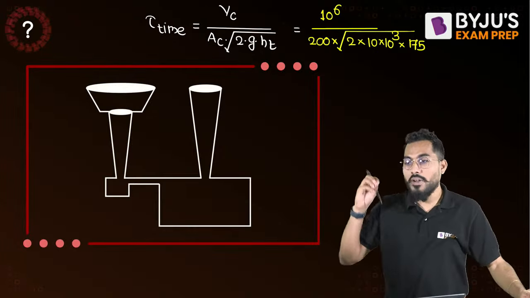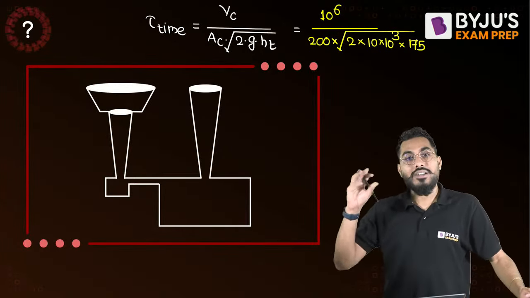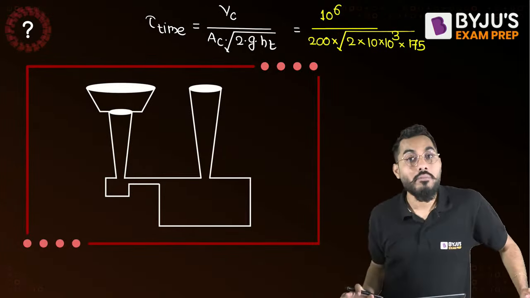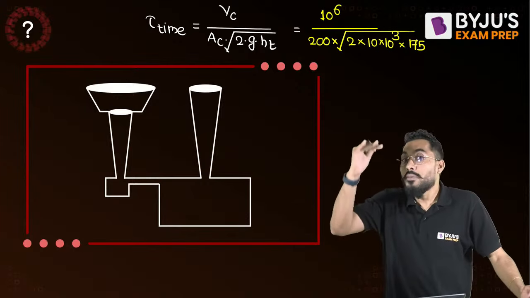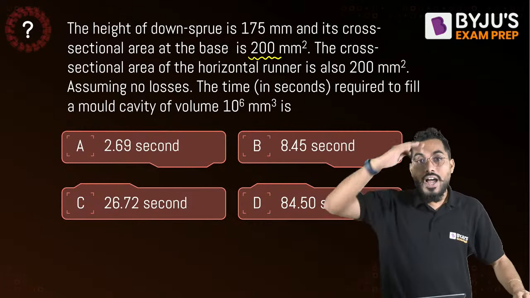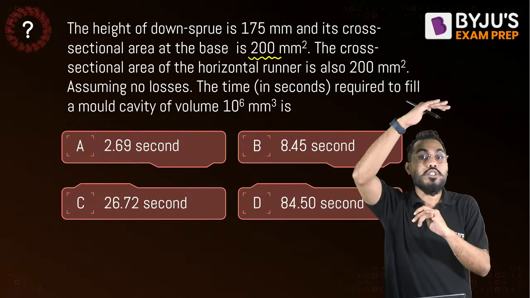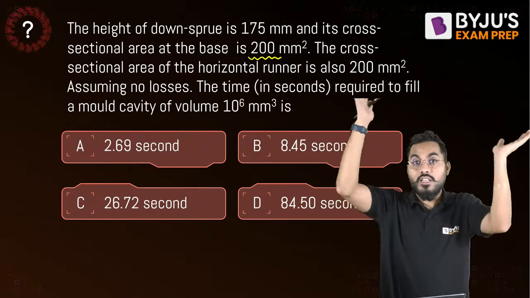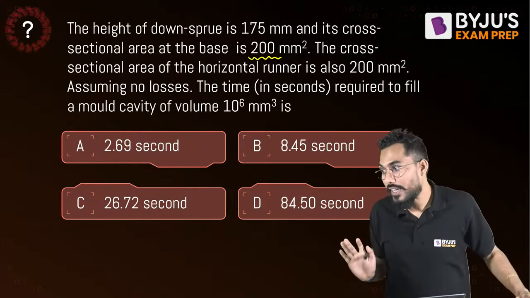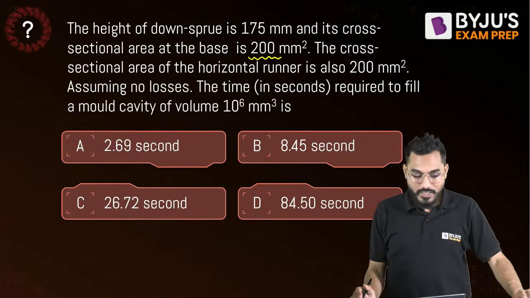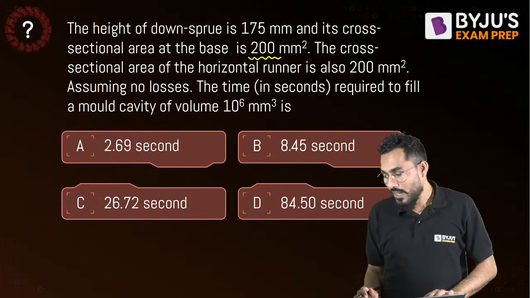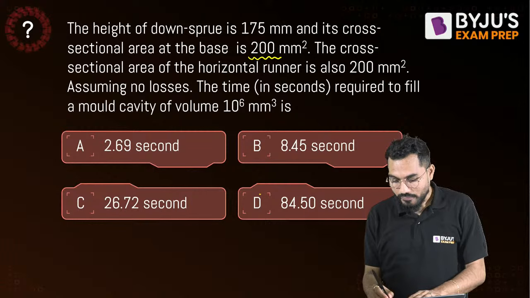It's very simple. Time is volume by discharge. Discharge is cross-section area multiplied by velocity of molten metal. And molten metal velocity depends upon the height of the liquid or height of the sprue. Sometimes if the pouring basin is given, we can consider it there. Is it true? Yes. So we'll trust Sandeep, and I'll say D is the answer.